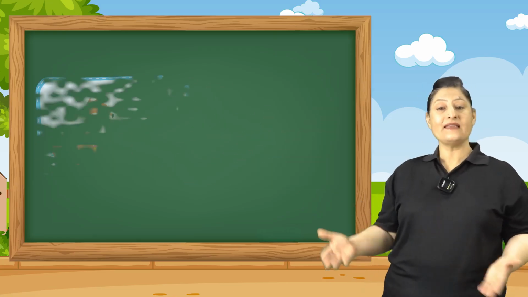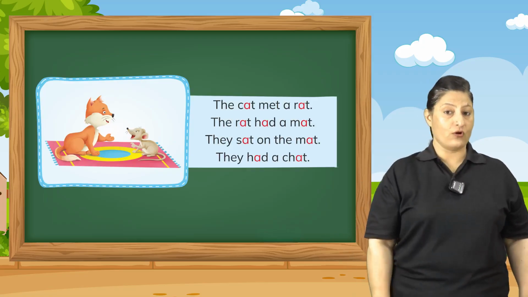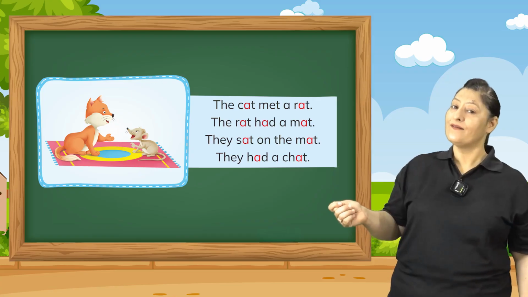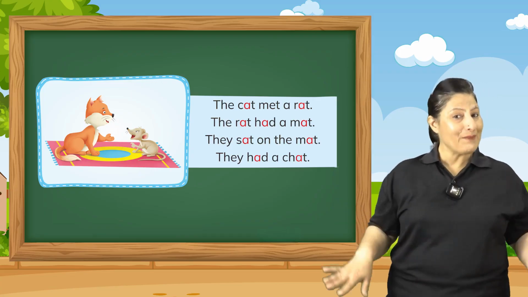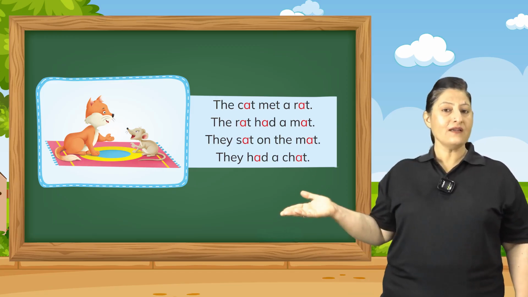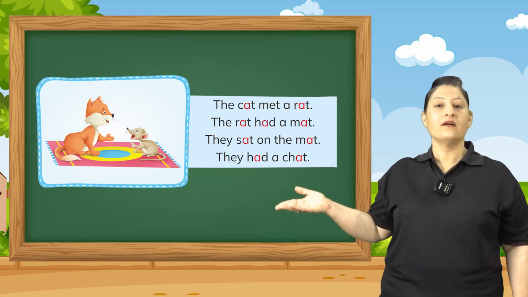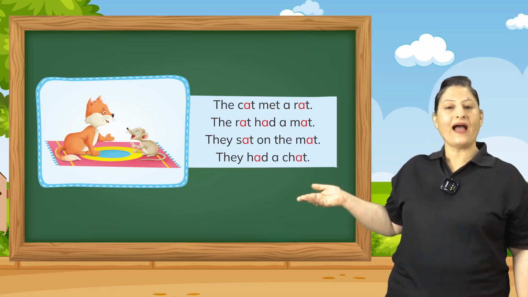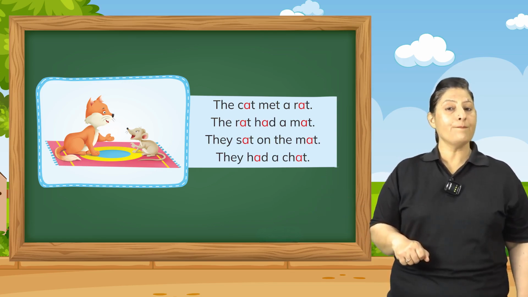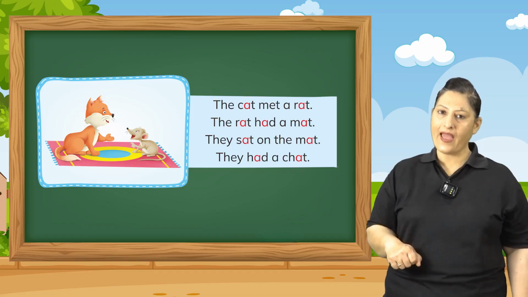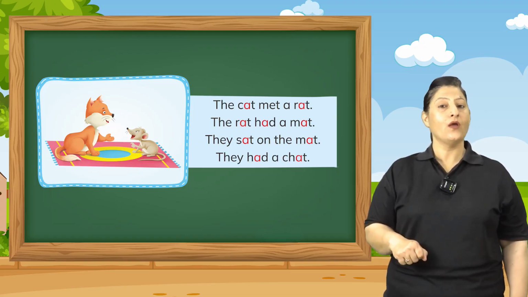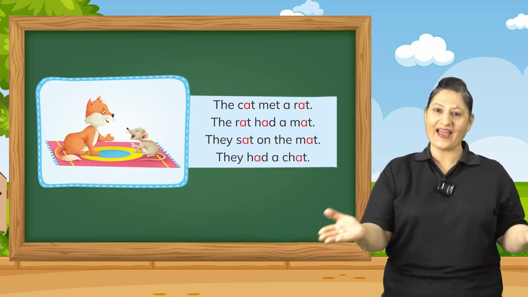Now let's look at the next picture. In the next picture we can see a cat and a rat with a mat. Let's frame a few sentences with them. Now let's read. The cat, M-E-T, met a rat. The cat met a rat. Who met a rat? A cat.